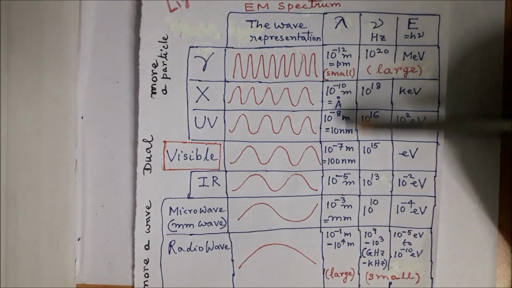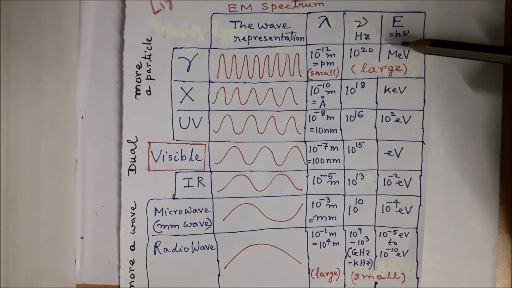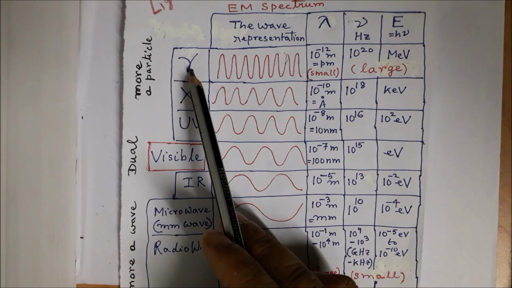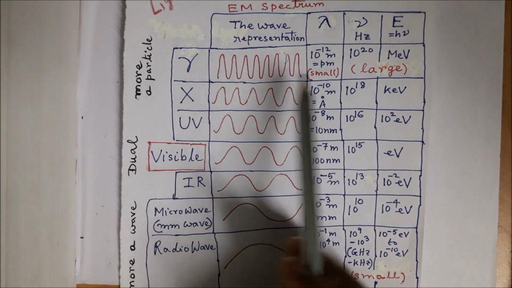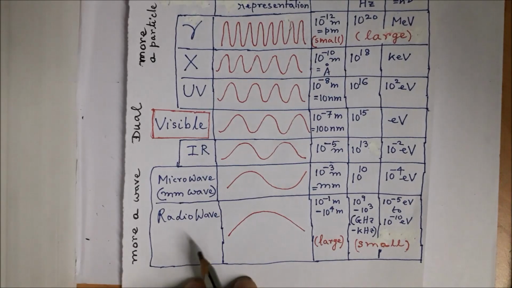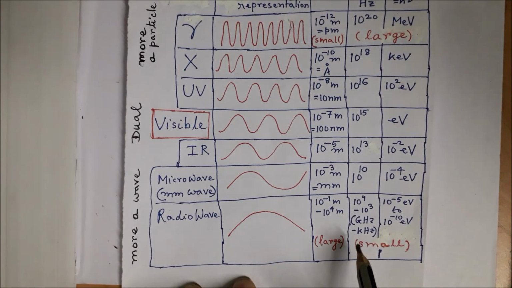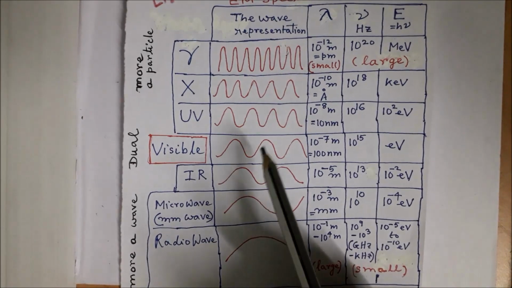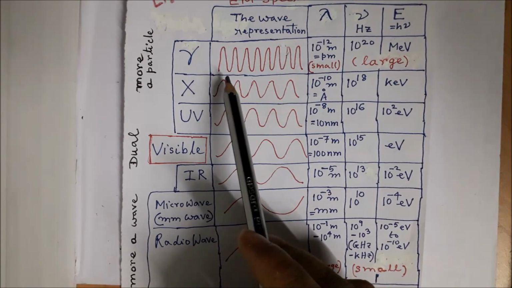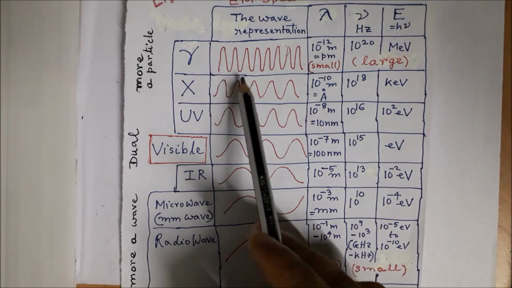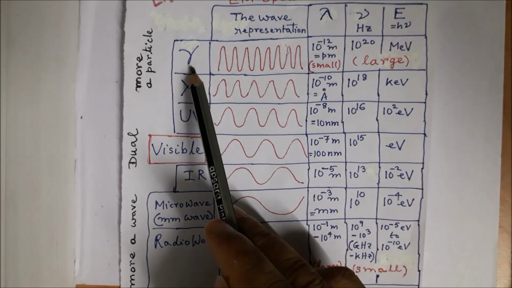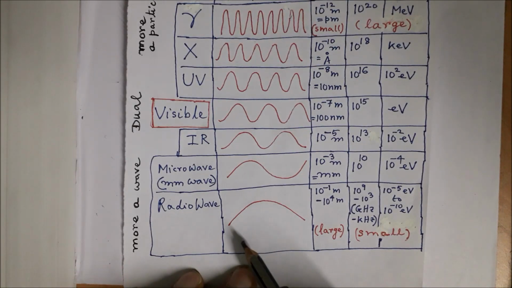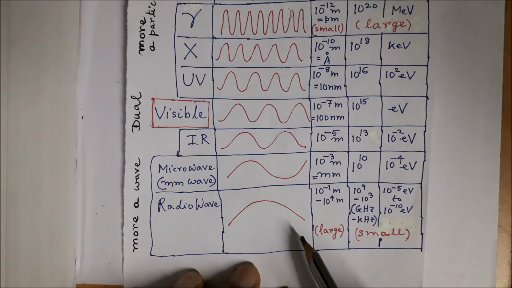This is the lambda column, frequency column, energy per photon, and we see that the gamma ray is the most energetic one, while the radio wave is the least energetic one. The wave representations are given over there. From here it is clear that the undulations or the oscillations are very frequent for gamma ray, while for radio wave it is very infrequent, and the wavelength therefore is large.